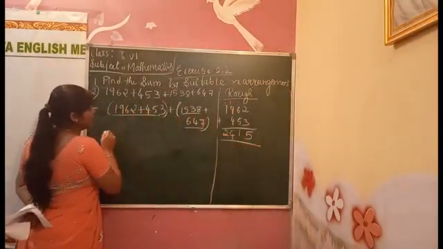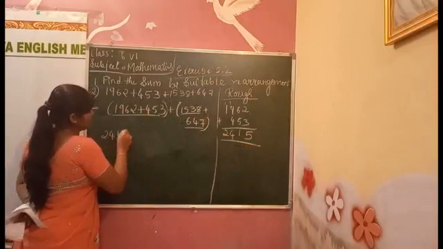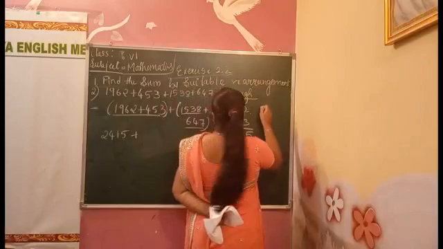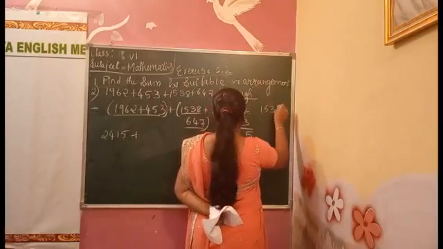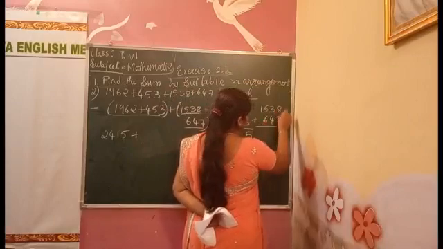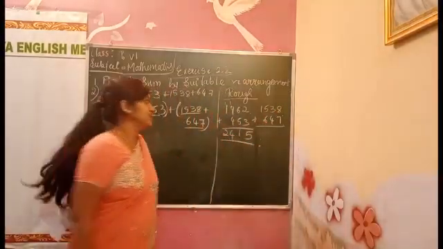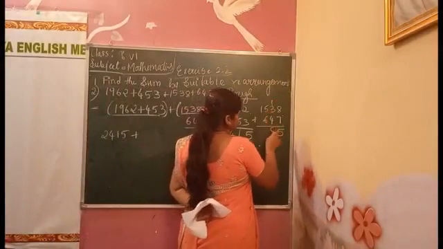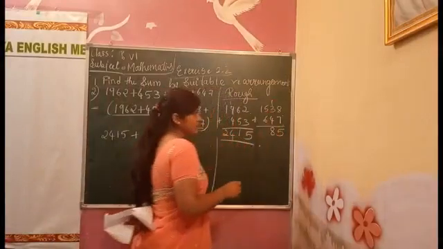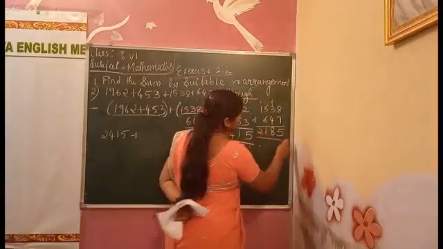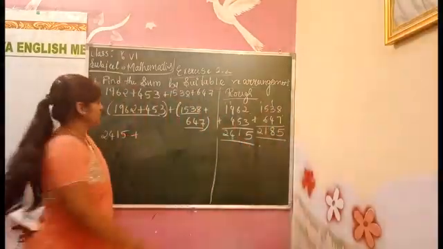This addition we got 2415. One more, this one we have to add now. 1538 plus 647. Add these two. 8, 11, 2. 2185.